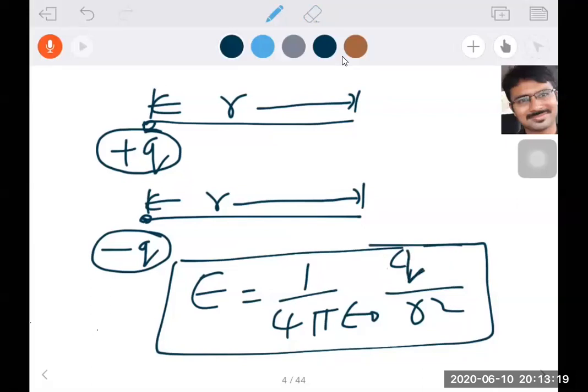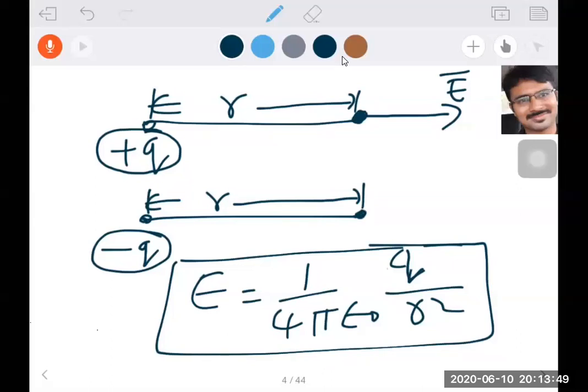Now, you observe here, this electric field intensity at this point, how to explain? Remember one technique. Wherever you want to find the electric field intensity, there imagine a unit positive charge. Imagine there is nothing here, but imagine a unit positive charge. I imagine at this point a unit positive charge.